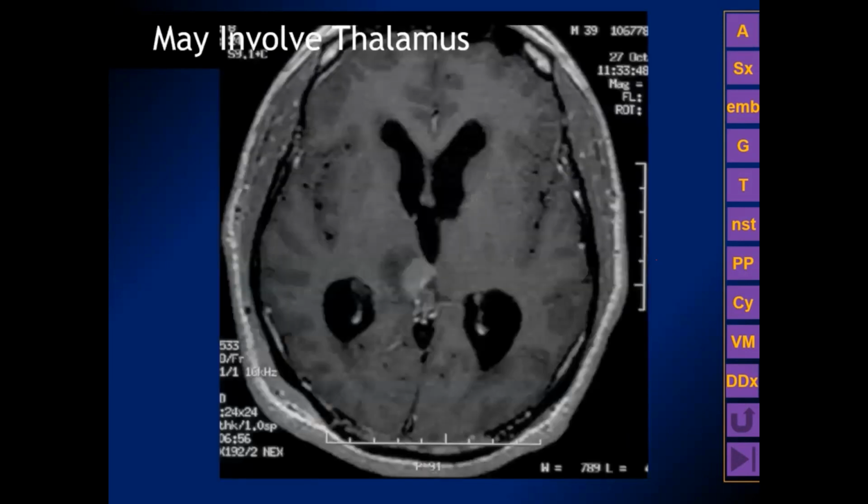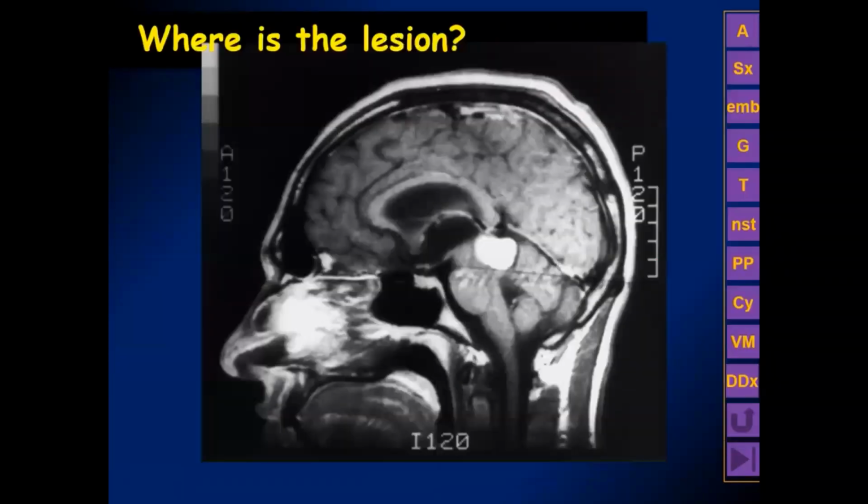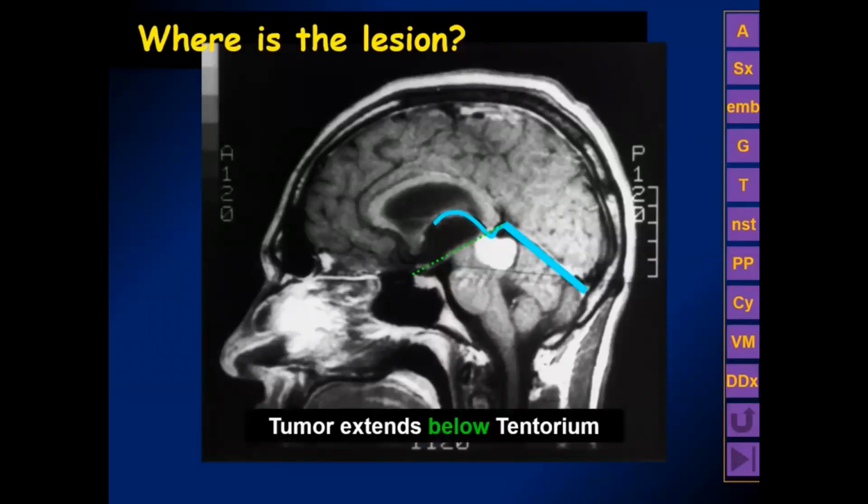When we look at the MR, we want to be careful to identify any involvement or extension of the tumor to involve the thalamus. We want to remember that the tumor can have a relatively non-specific gray matter signal, but it's almost always going to show gadolinium contrast enhancement. This example involves the posterior portion of the midbrain. And again, another example here, where is this tumor? This one is almost entirely below the tentorium in the posterior fossa.